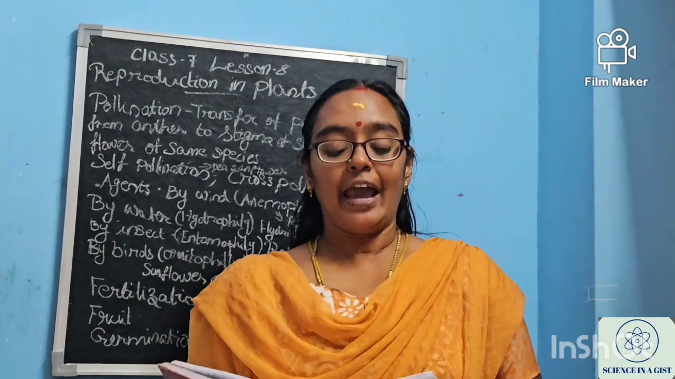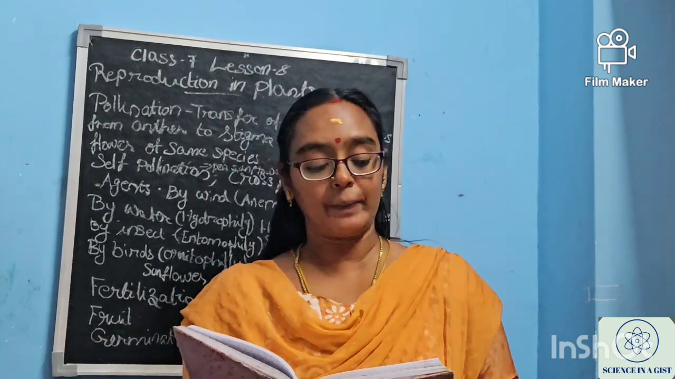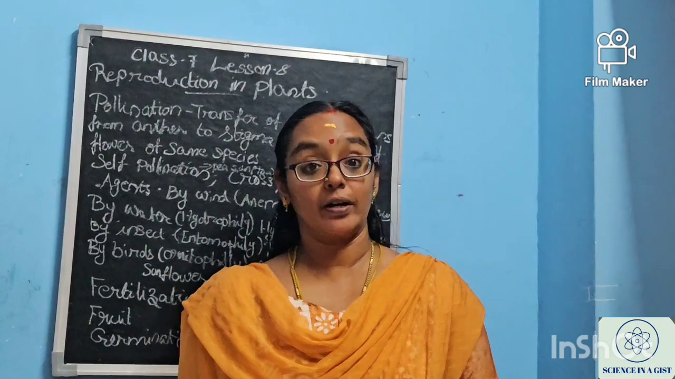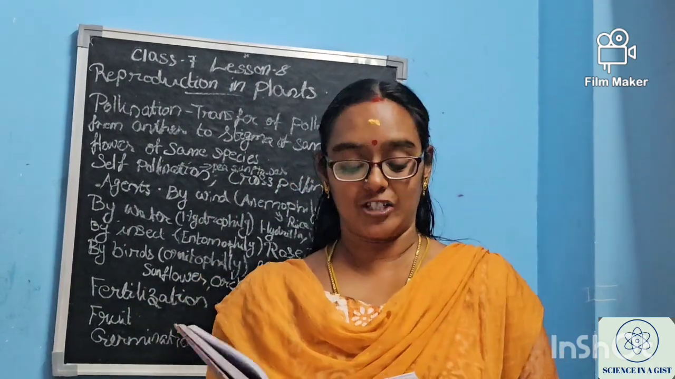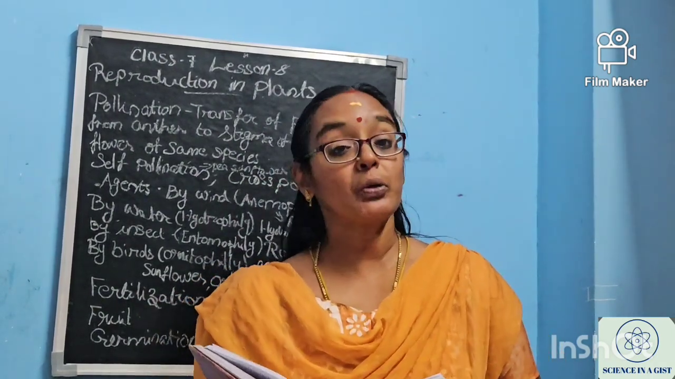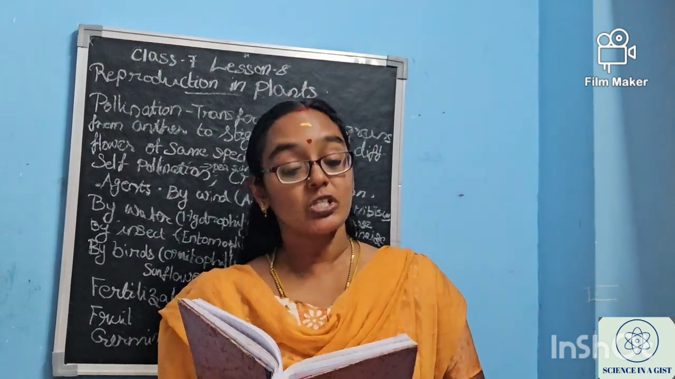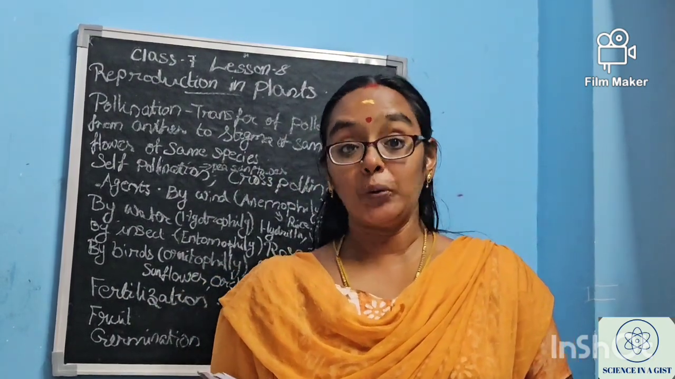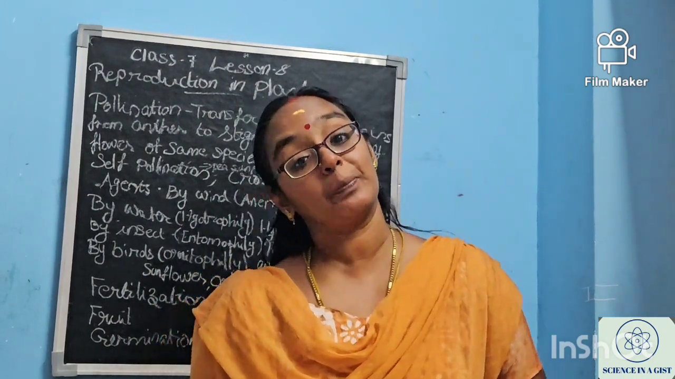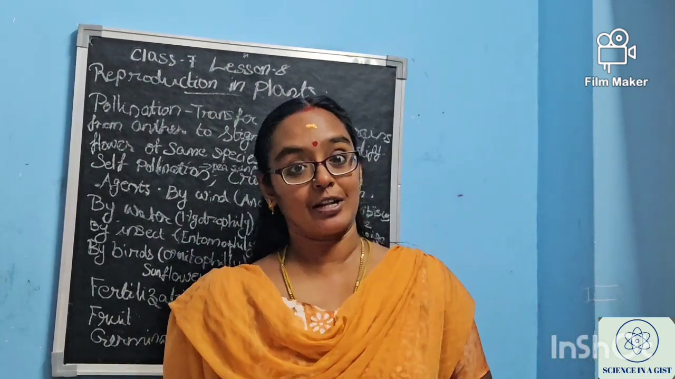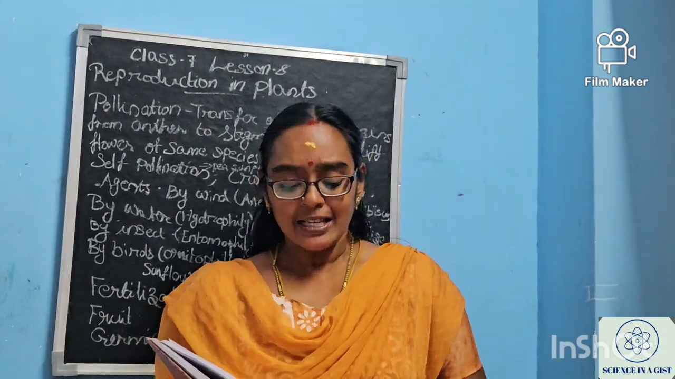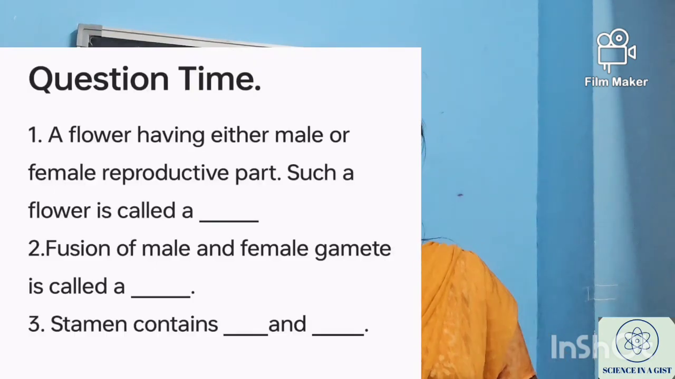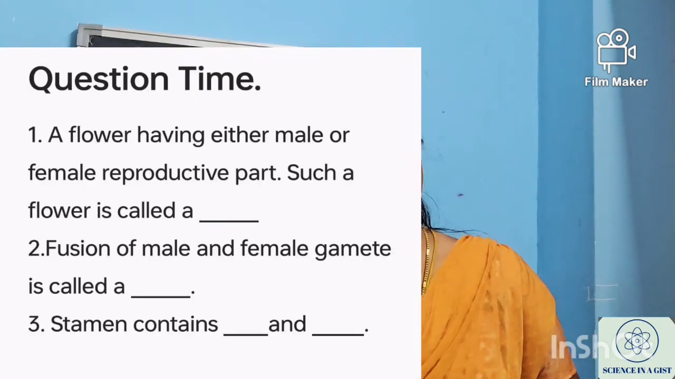The first question is, a flower having either male or female reproductive part, such a flower is called dash flower. Second question, fusion of male and female gamete is called dash. It's the second stage of sexual reproduction in plants, right? What is it? Third one, stamen contains dash and dash.